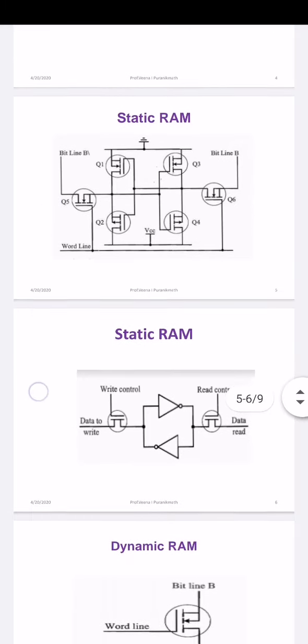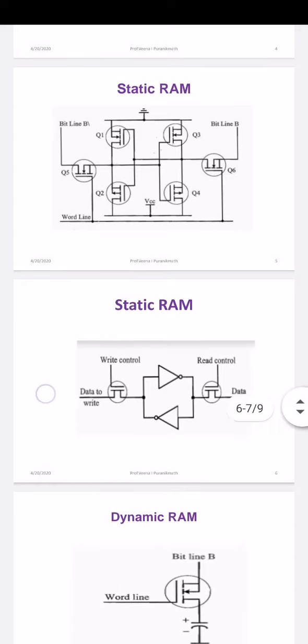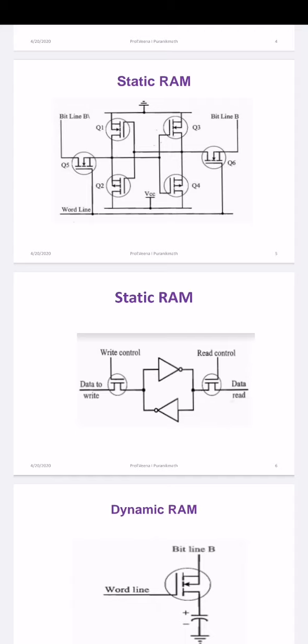The next diagram we are seeing here is a simpler form of RAM, where we have used the coupled inverters with the read and write control through transistors. Access to the memory cell is controlled by the word line, that is the Q5 and Q6 MOSFETs. The control line is connected to the bit line. To write 1, B will become 1 and B bar will become 0. To write 0, B will become 0 and B bar will become 1.